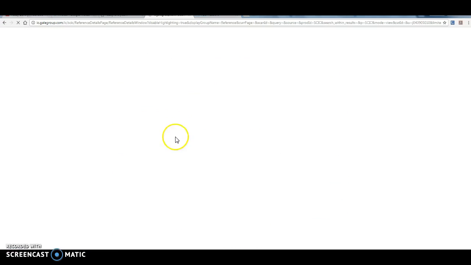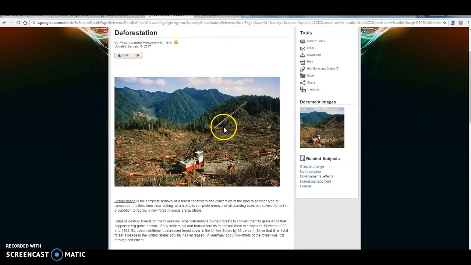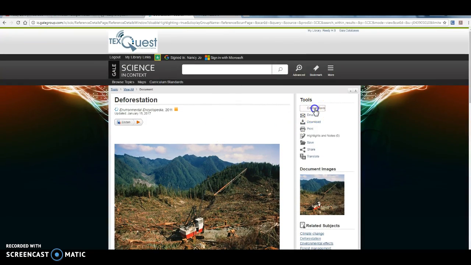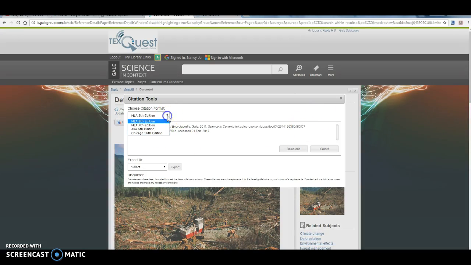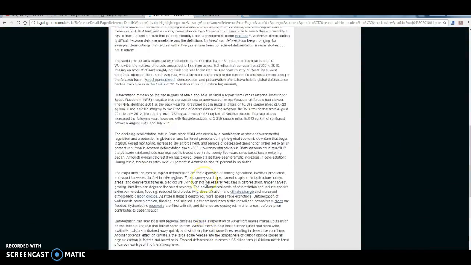this resource right here. I click on it and I can log in, I can sign in with my Google account right here, okay? And then I can come over here and I can click the citation tool. I'm going to make sure that it says APA, and then I'm going to copy and paste this citation into my project, and then I can proceed to use this information.